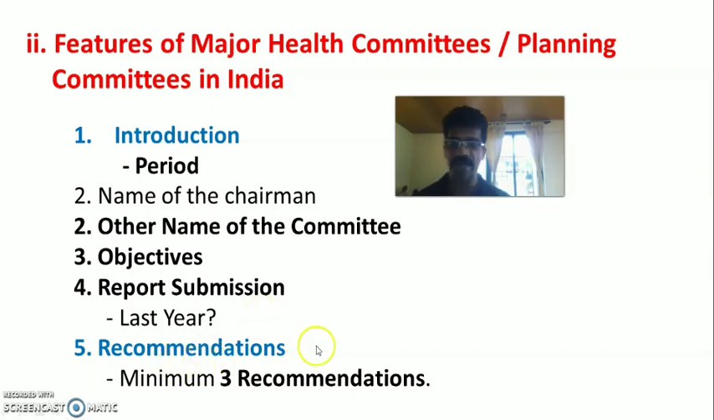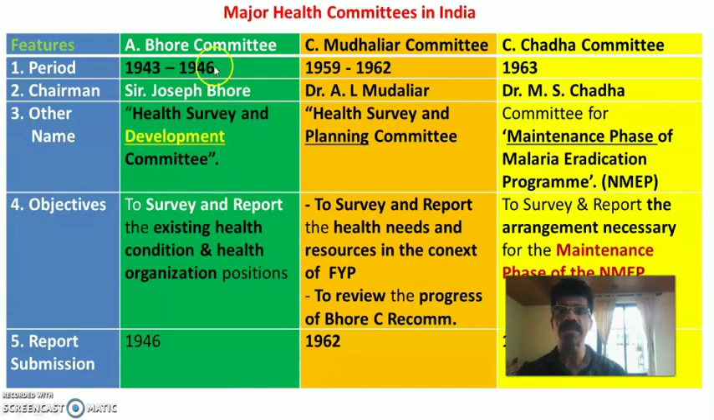Okay. Then you have to write the recommendations. That is the most significant part of the answer. Minimum 3 recommendations you have to write, in detail and in depth. So in this video I will explain all the major health committees with 3 recommendations each, with easy tips. Actually, in this video I would like to discuss the major health committees by comparing 3 committees using this table. But I will also tell you how to write an individual committee if it is asked as a short note. Then you have to write separately about that particular committee in detail.